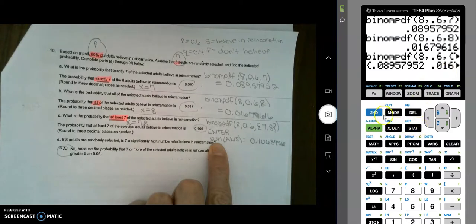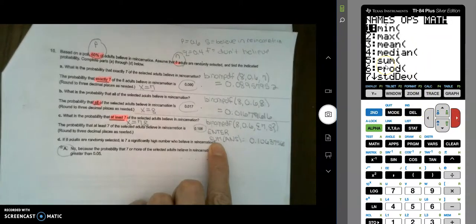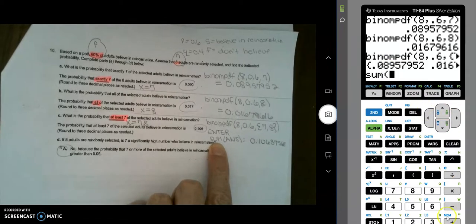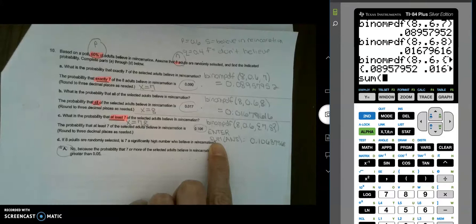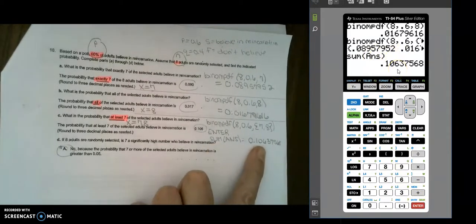The sum key is under second, stat, math, it's number 5. And then the second answer key, actually I have to pause this so you can see the answer key. The answer key you couldn't see because I had it covered up. It's this key right here. Since it's above it, I want to hit the second key. That's going to add those 2 probabilities up, so we get 0.1063.